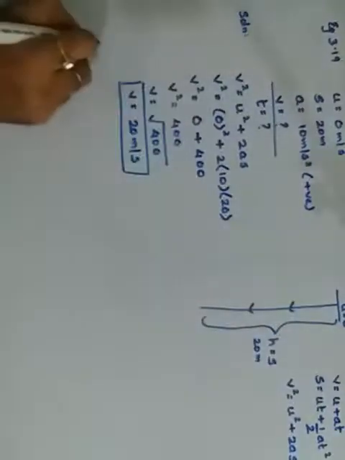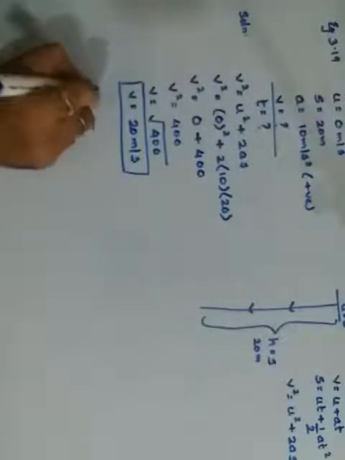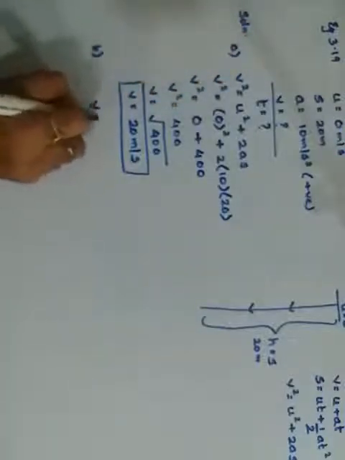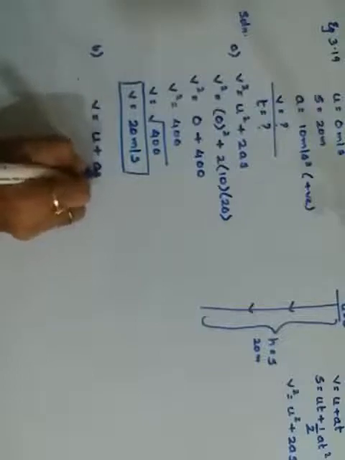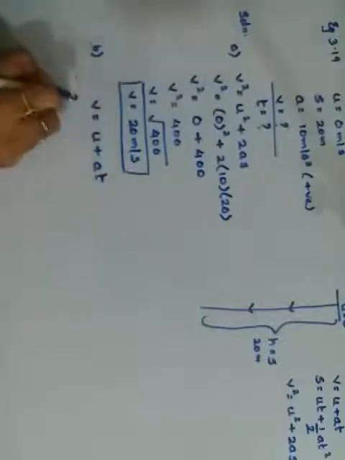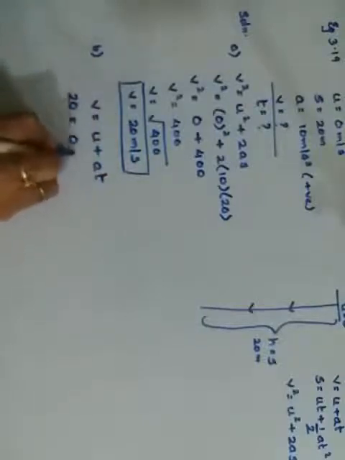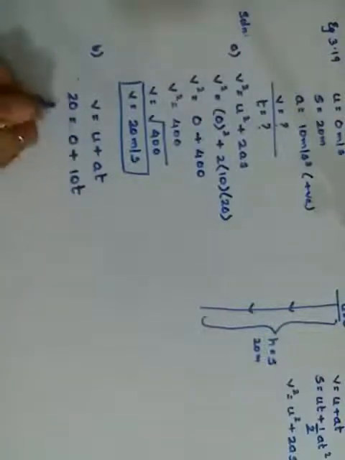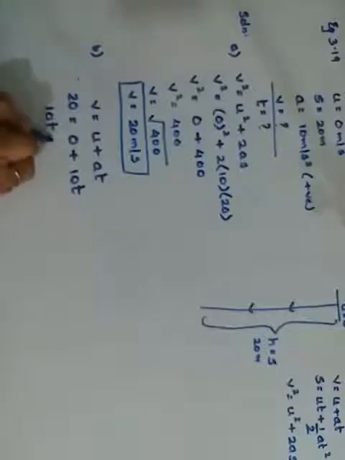So we know the first equation, that is your first part, and for the second part I use the formula v is equals to u plus a t. Just now we got the v value as 20, u is 0, a is 10 and t we don't know. Therefore we are left with 10 times t is equals to 20. Therefore your t becomes 20 upon 10. 0 0 cancels, it becomes 2, and therefore the time taken is 2 seconds.